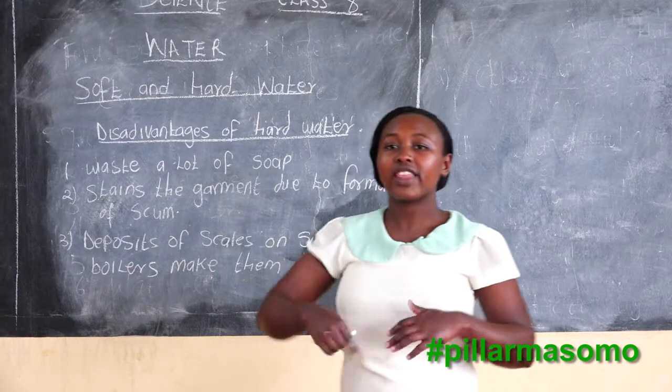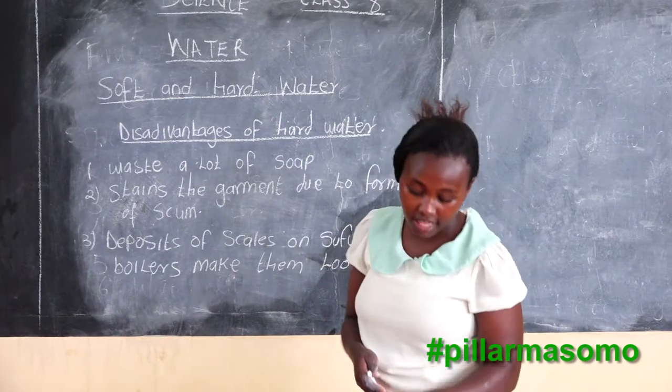And you have said the scales are formed due to the accumulation of the fat.